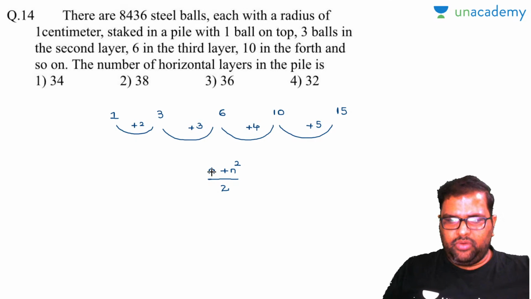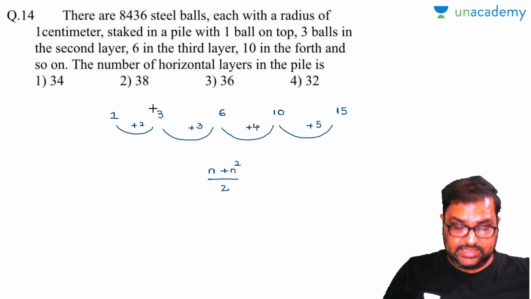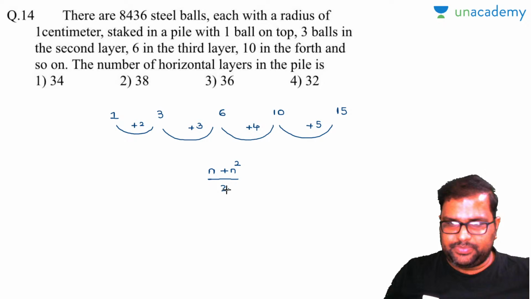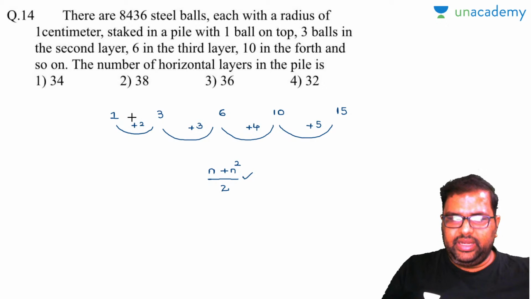Now look, n value substitute: 1 plus 1, 2 by 2 will be equal to 1. If n is equal to 2, 2 plus 4, 6, 6 by 2, 3. Yes, it is working out. 6, now see n is equal to 3. 3 plus 3 square 9, 12 by 2, 6. Yes, it is perfectly working out. But we need the sum of these values. Am I right or wrong?